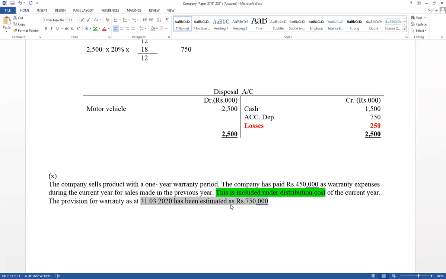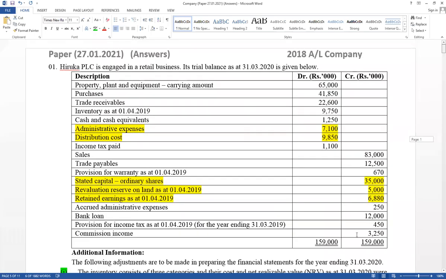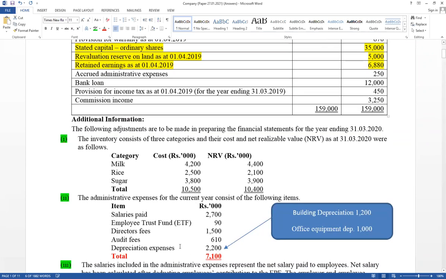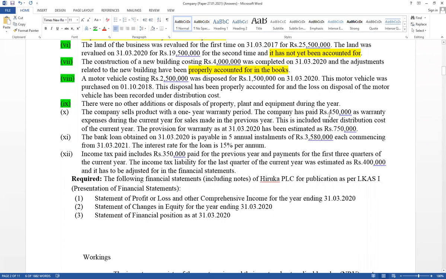Estimates. If changes in accounting estimates are given, they should be adjusted prospectively. And in the trial balance, it has given the opening balance also as a provision for warranty. This is the value already considered as expense in the previous year. It was estimated and considered as expense, but actually paid for that during the current period. It has been given that only 450 was paid for that.